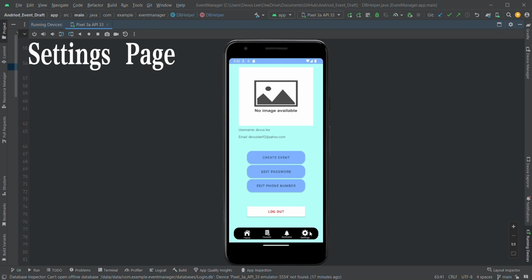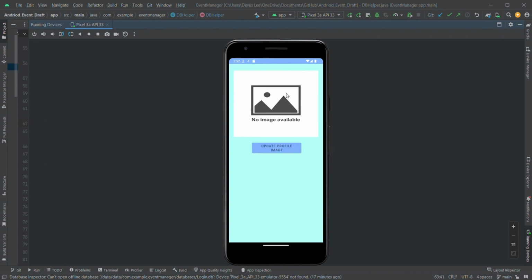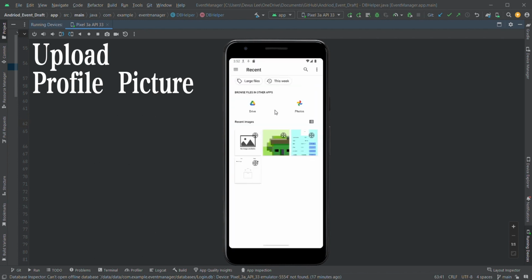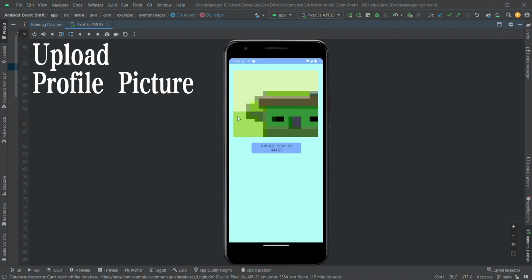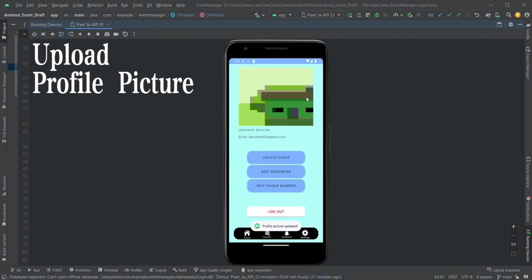Moving on, we'll be looking at the settings page. When you enter the settings page, you are welcomed by an image, your username, and your email. And a few other functions, but we'll look at that for you later. Firstly, we'll change your profile image. So when you click into here, you can click here again, and you can click profile image, and you can update it. You can see it's quite simple, and you updated your profile picture.